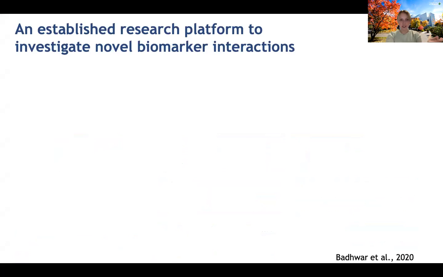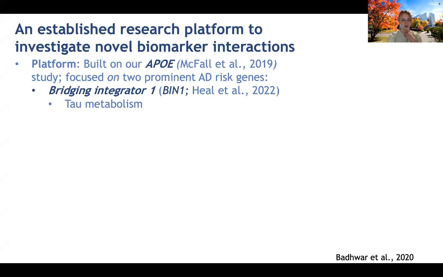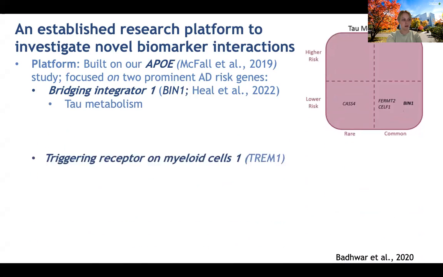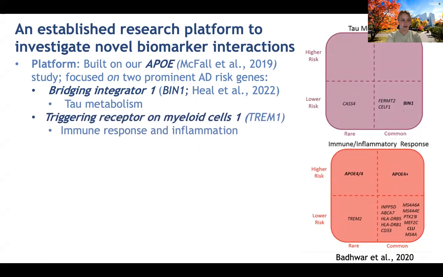It has been long established that AD etiology is highly heterogeneous and multimodal. Depicted above here, we have some mechanism-specific groupings of key AD genetic markers. Of interest to our current study is bridging integrator 1, or BIN1, that is involved in tau metabolism, and TREM1, which has a role in immune and inflammatory response, both of which we've incorporated into these analyses.